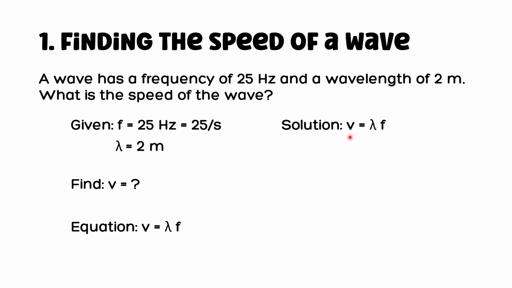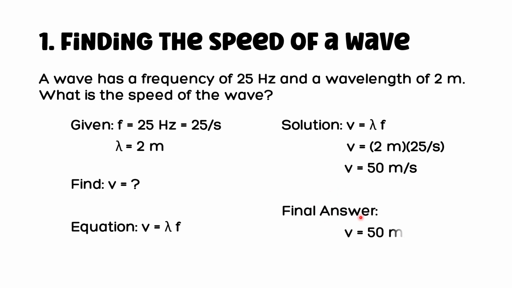For our solution, we copy again our equation. Next, for our substitution from the given, v equals, the 2 meters here came from the given. Next, we have to substitute the frequency and we will use the 25 per second. We will not use the 25 Hz. So we will have a final answer, v equals 50 meters per second. So for our final answer here, just copy what we have solved. The speed of the wave equals 50 meters per second.